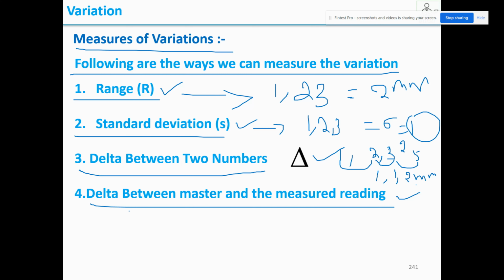The fourth one is delta between master and the measured reading. See, there is a slip gauge and the standard is 5. You are going to check whether it is the same as per the standard. You take a micrometer and check the thickness and say 5.01. Then 10 micron will be your delta between your master and the measured reading. So this can be used for standard gauges or some standard specimens, for example.